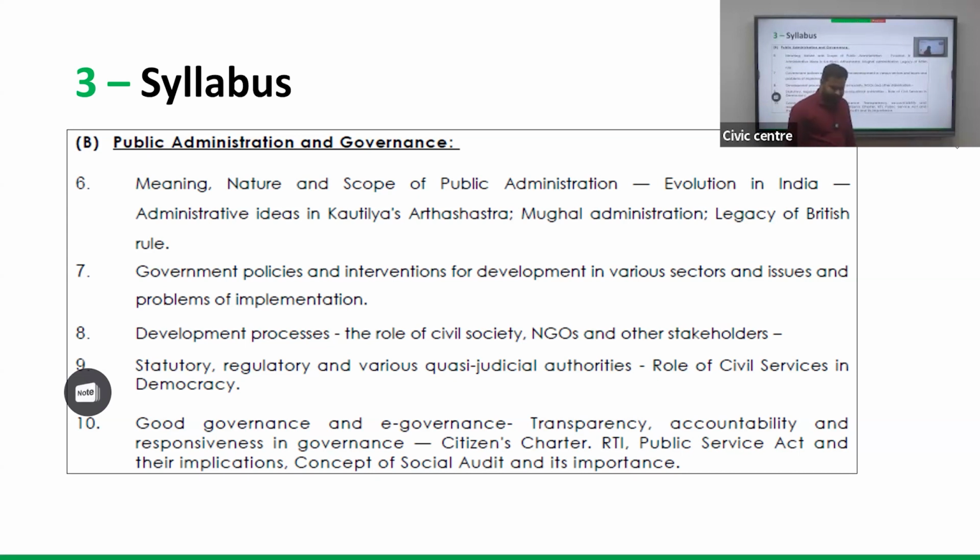The strategy adopted by most of the PSCs in South is that they focus on the major themes and verticals which have been in the news for the last one and a half or two years, and evergreen topics. Such a strategy they are adopting. So this strategy only we are going to adopt in this class section.